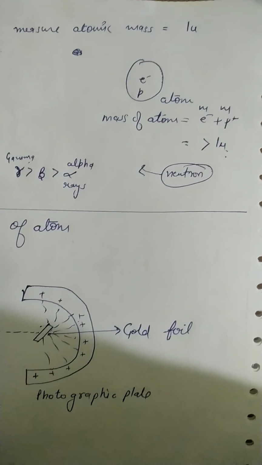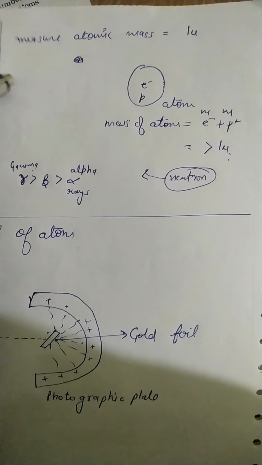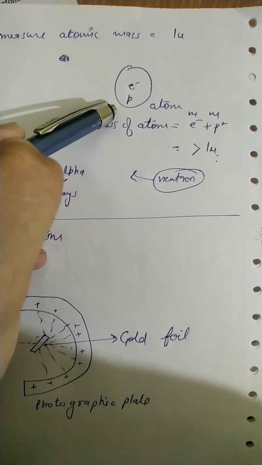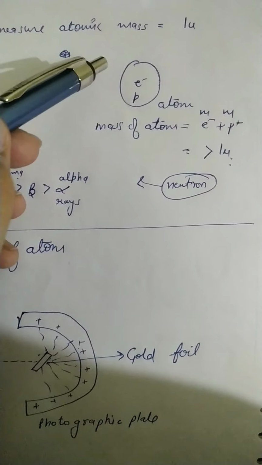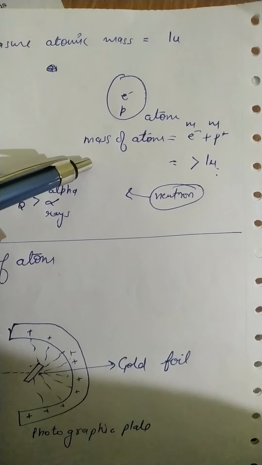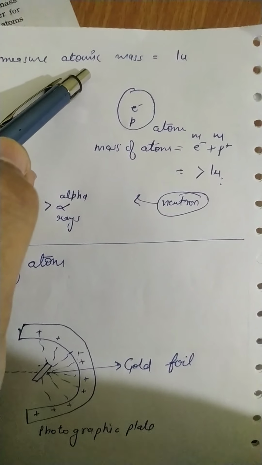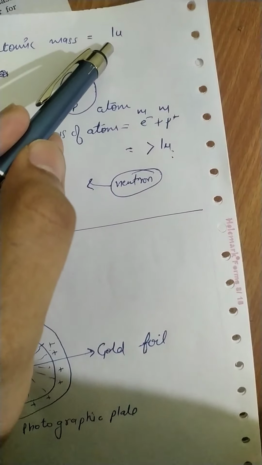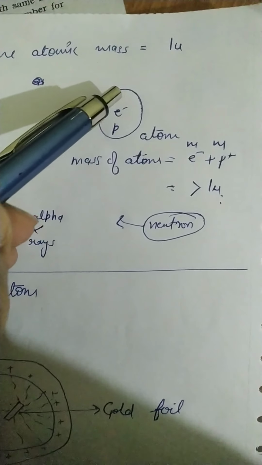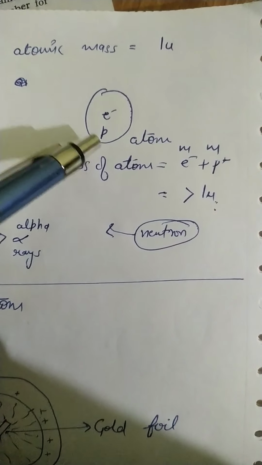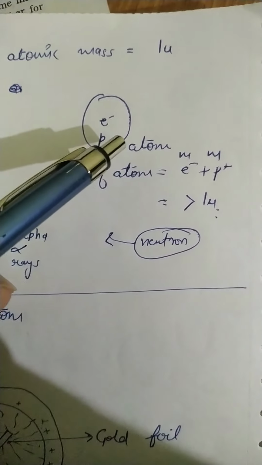We have done the last topic, discovery of electron and proton. I will explain that at that time the scientists thought that there are only two particles, electron and protons, in an atom. So they calculated the atomic mass of an atom. Suppose they calculate the atomic mass of hydrogen. Through machines they measured the atomic mass of hydrogen as 1u. We know that the atom consists of electron and proton, so at that time they calculated the mass of the atom through addition of mass of electron and mass of proton.